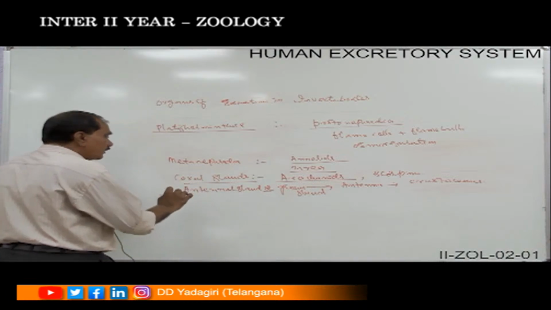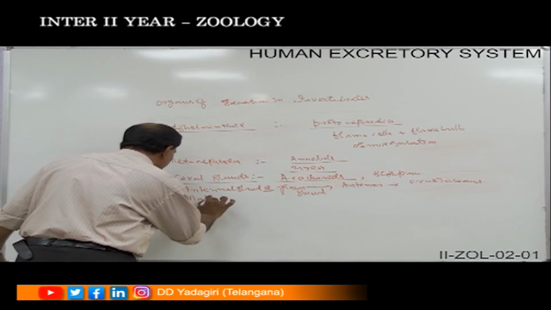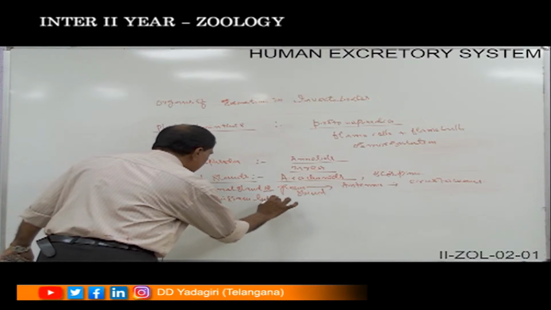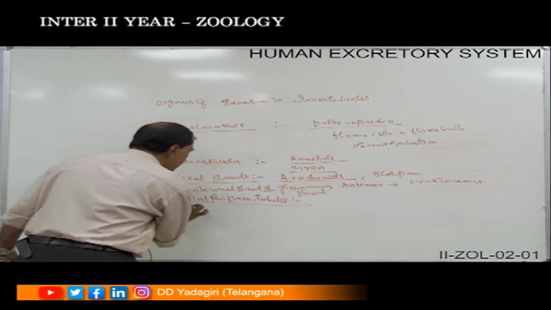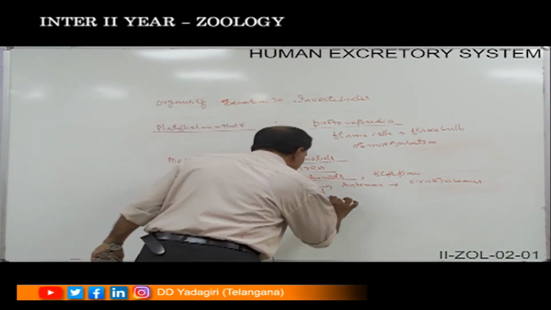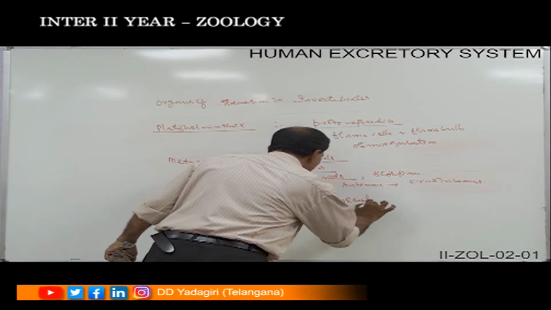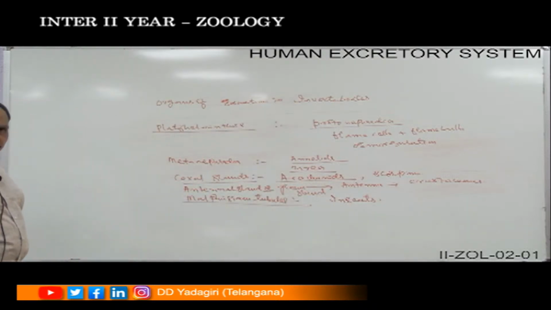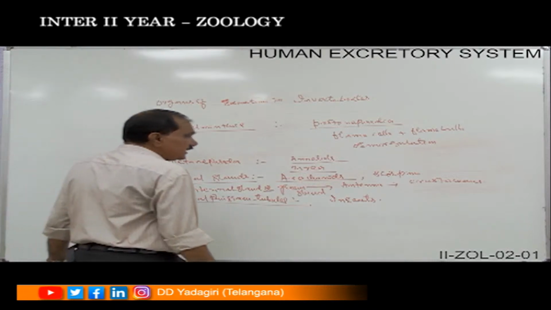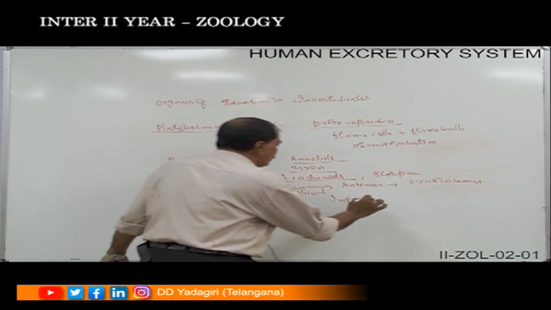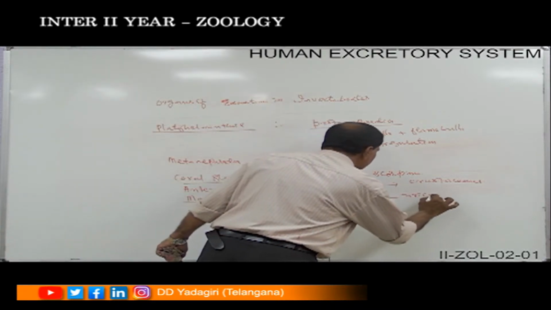And the next one will be the Malpighian tubules. The Malpighian tubules are the excretory organs which are found mostly in the case of insects, which are attached in the digestive tract in between the mesenteron and ileum, and it is green in color, which are helpful to remove uric acid.